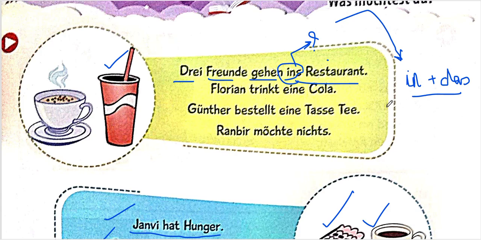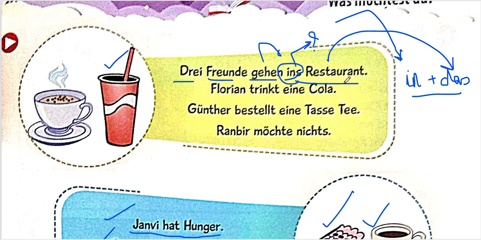It is made from two words, in and das. Das is simply the article that we had learned. And since the article of restaurant is das, that's why we have used in plus das. It's kind of fixed whenever we're using gehen, we use in das with restaurant or any neuter thing. We're going inside something and it's like a motion, we're going, right?